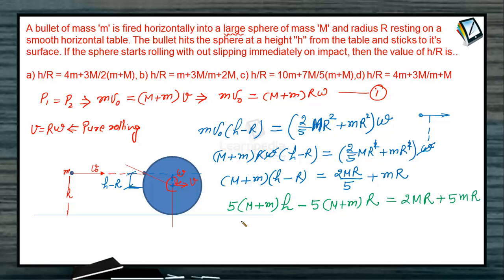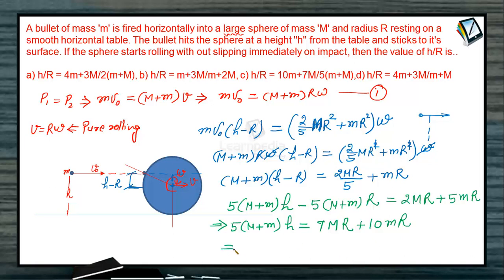Okay, so what we have now is 5 (M plus m) into h equal to, here you can see it is minus 5 M R and here it is 2 M R, so we have 7 capital M times R. And from here it is minus 5 small m R and here it is 5 small m R, so in total it becomes 10 small m R.